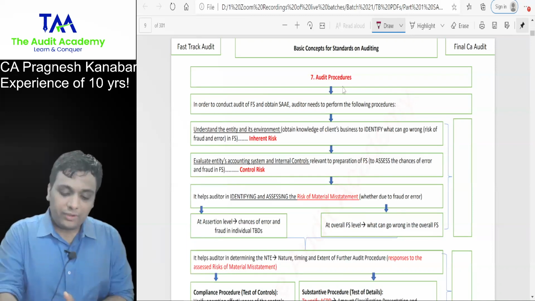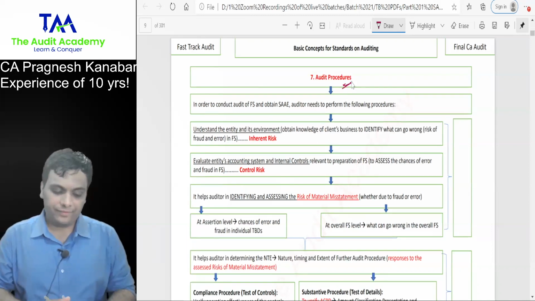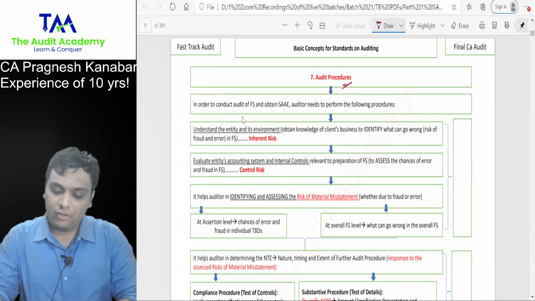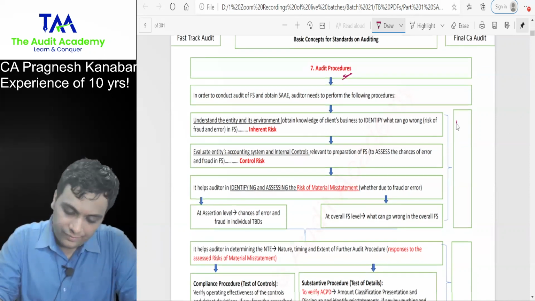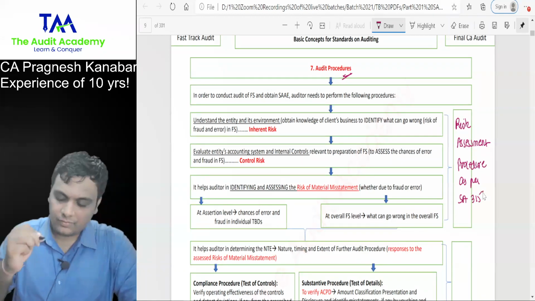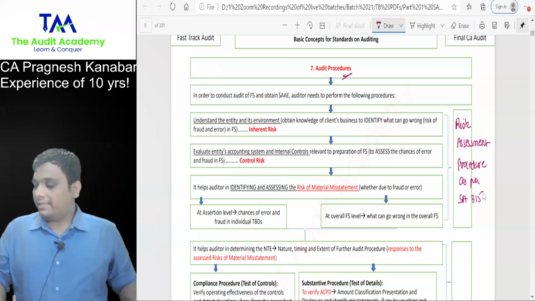When we use the word audit procedures, obviously the very first procedure that you are going to perform is risk assessment procedure, as per SA 315.